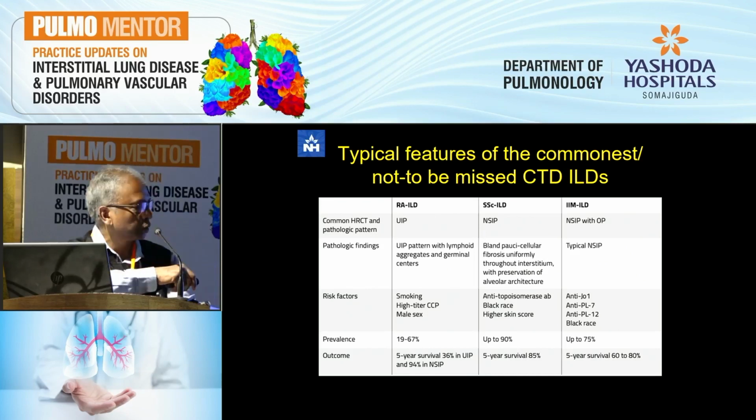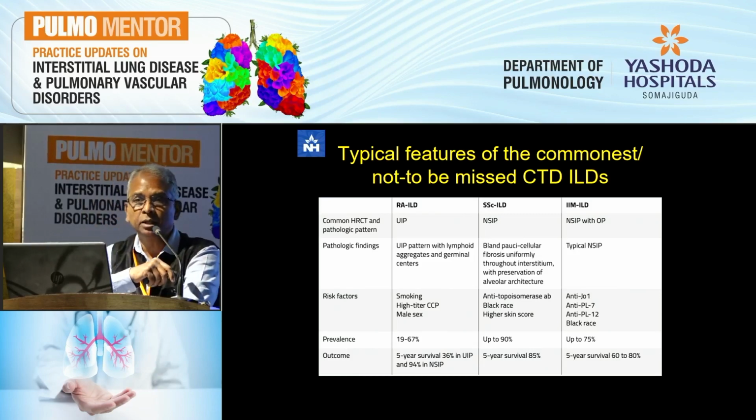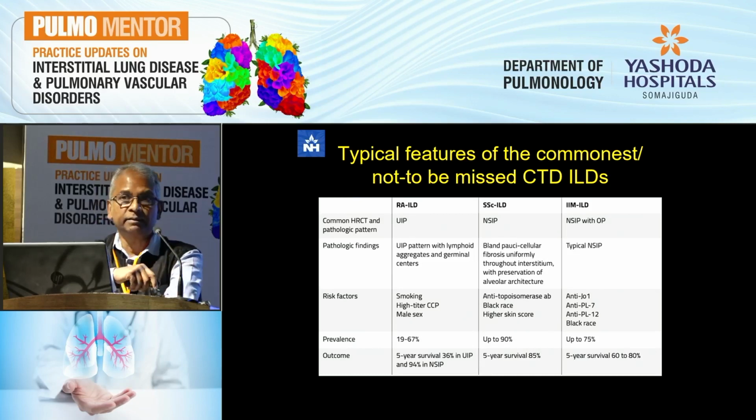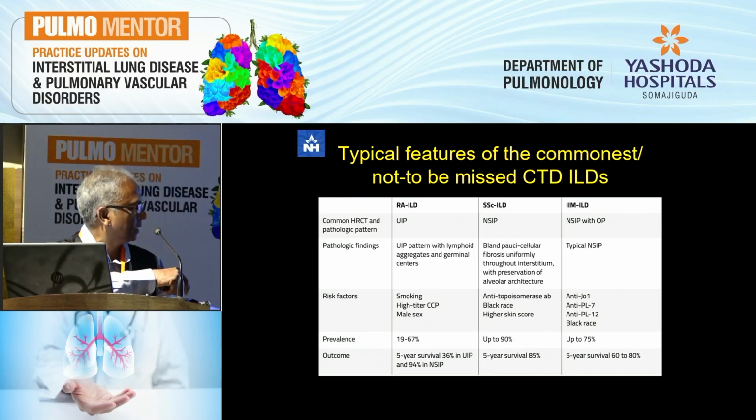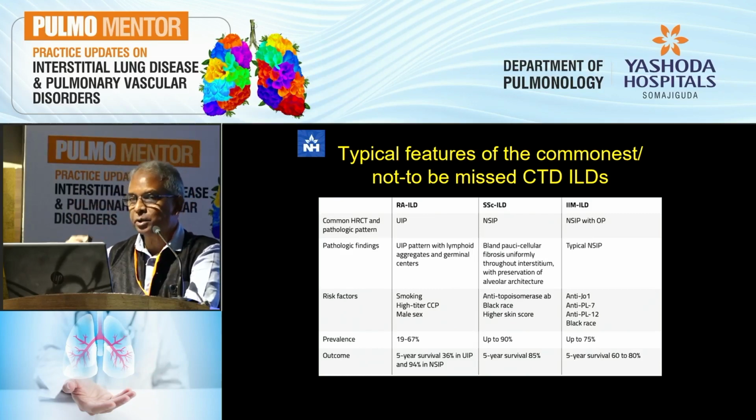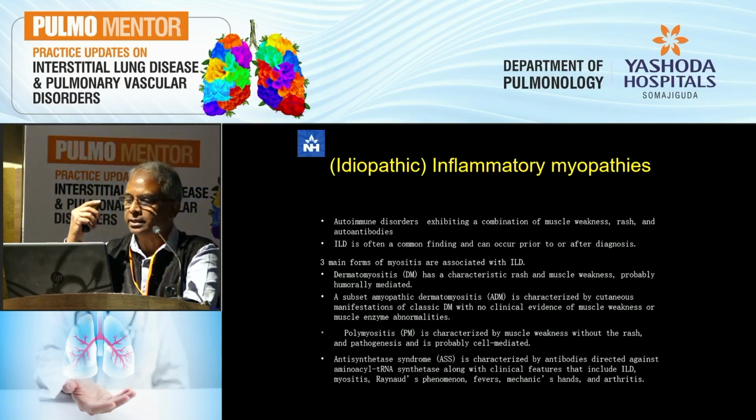So let me just take you through the last part of this, outcomes. When you have an RA-ILD, you tend to have a poor survival, a 5-year survival of about 36% when it's a UIP pattern, but a good survival when it's an NSIP pattern. With the idiopathic inflammatory myopathy patterns, you tend to have a 60 to 80% survival, but there are some which have a very rapid progression and the person can die within a few months. And the 5-year survival when you have systemic sclerosis with an NSIP pattern is around 85%, and probably better now that we have nintedanib with us.